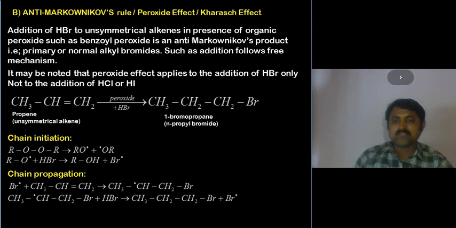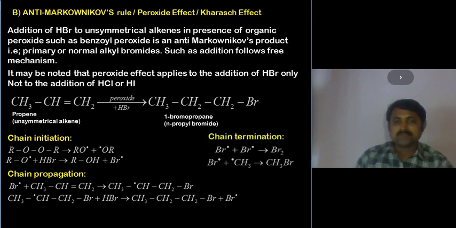These are the chain initiation and chain propagation reactions of the anti-Markovnikov rule, which is also called the peroxide effect, also known as the Kharasch effect. So what we understand from this is that the 1-haloalkane is obtained in this anti-Markovnikov rule via a free radical mechanism. The carbon free radical obtained in this mechanism must be a stable secondary or tertiary free radical, then only this anti-Markovnikov rule will work out. These are the chain termination steps, where halo free radicals unite to form halogen, and a free radical unites to form haloalkane.